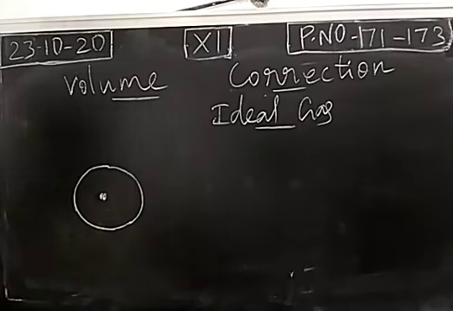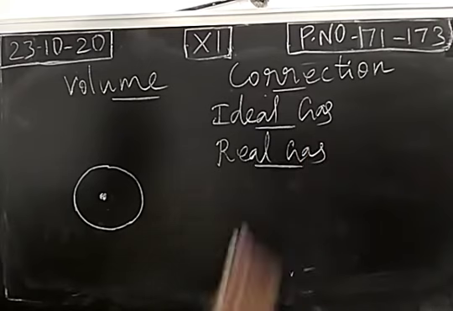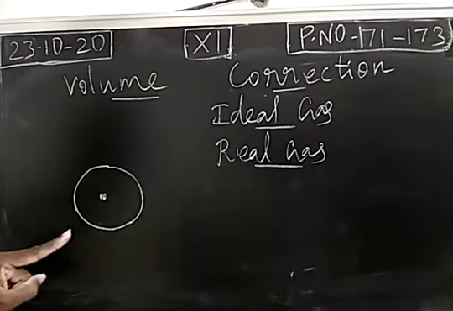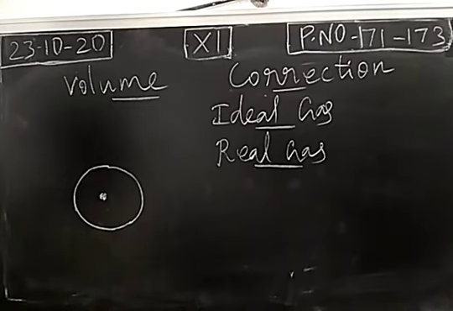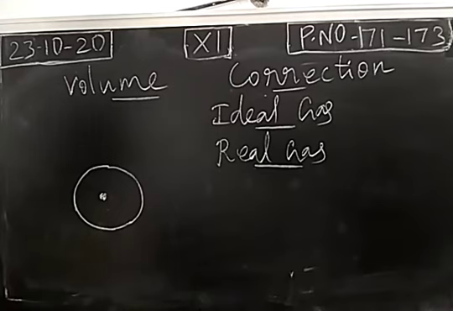But what about the assumption in a real gas? The volume occupied by an individual gaseous molecule is not negligible. So this is also playing an important role. From the total volume, we have to subtract the volume occupied by individual gaseous molecules.